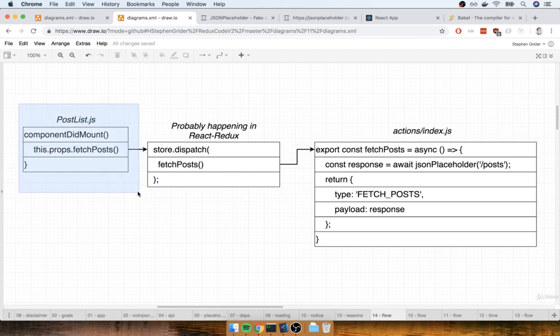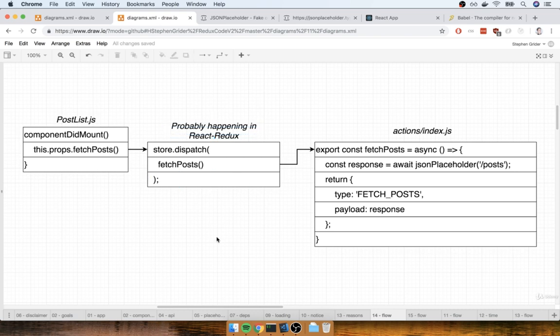First off, over here, we start at the PostList component. We've got that componentDidMount lifecycle method. Anytime that thing is invoked, it calls this.props.fetchPosts. Now, behind the scenes, this step right here is probably happening in the React Redux library.